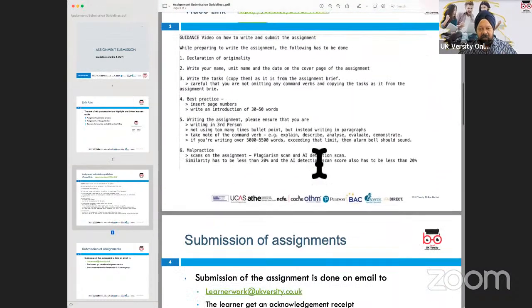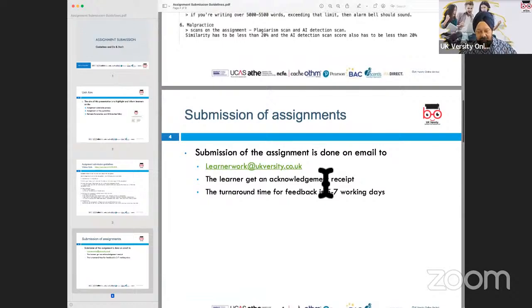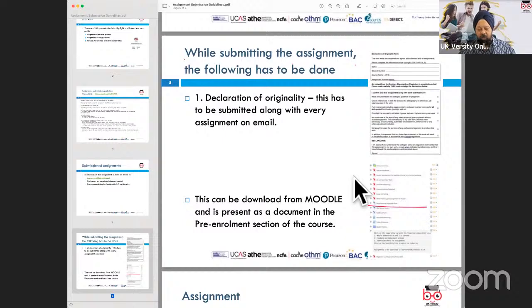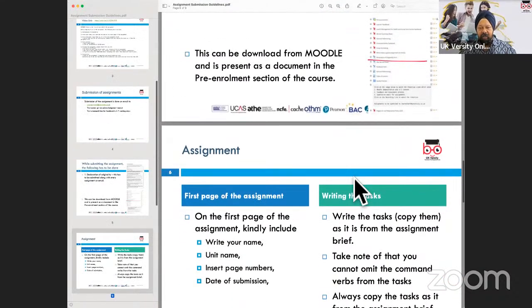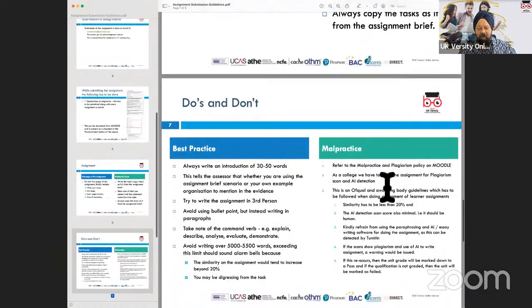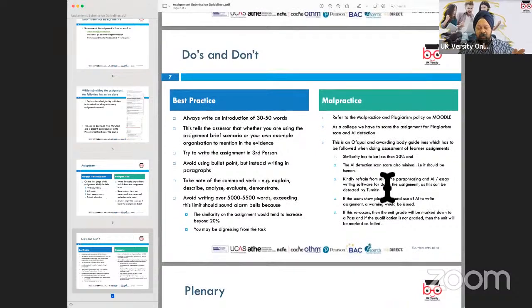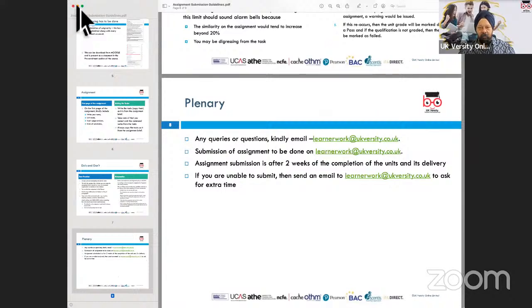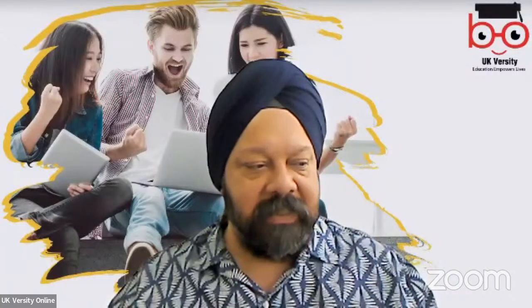Now, when you do submit your assignment, there is a declaration of originality, and obviously you submit it on email. All that is explained in this short 5-6 slide presentation. Things that you need to be clear of: writing your name, making sure you know the date of submission, and what you need to be careful about in terms of malpractice. That is given in this presentation, which is up on Moodle as well. Now, let me show you how you are going to get feedback on the assignment and what it will include.